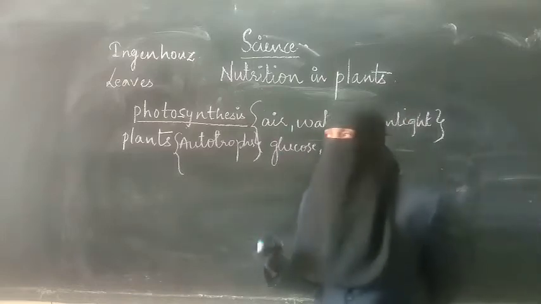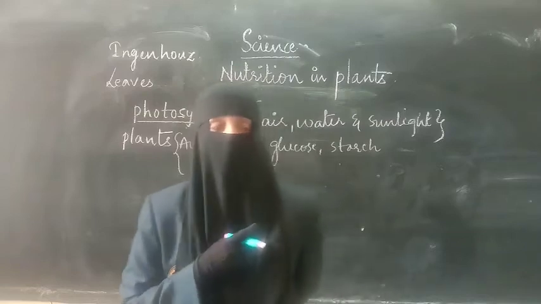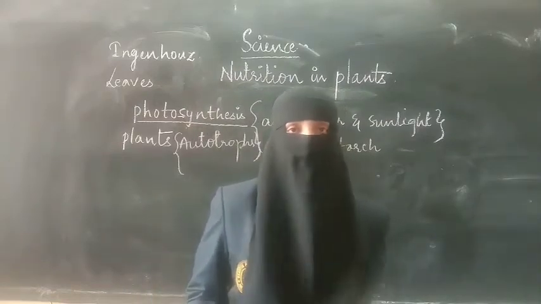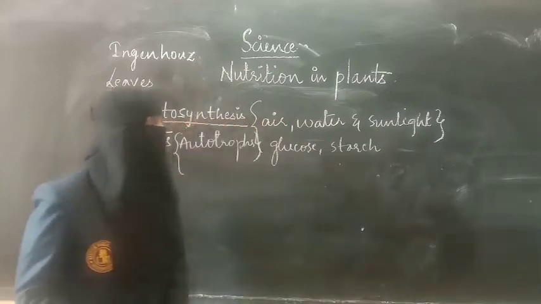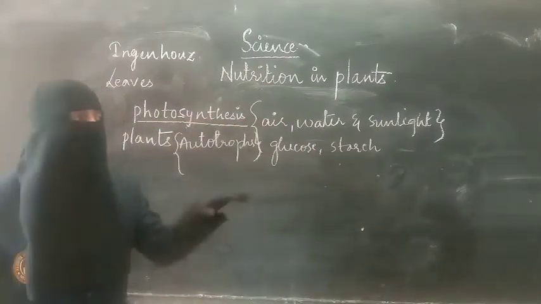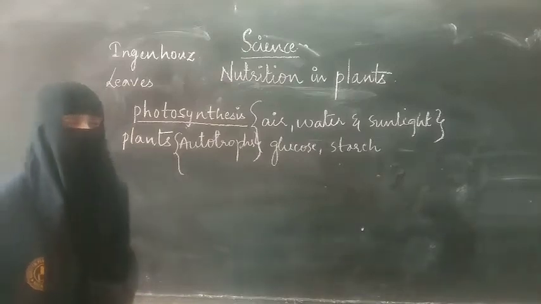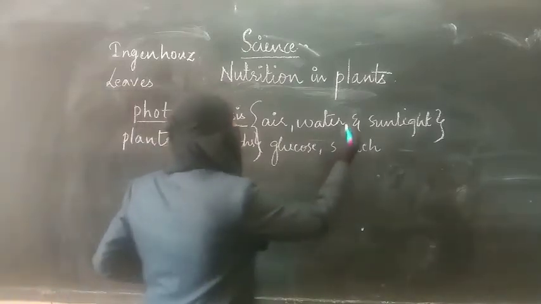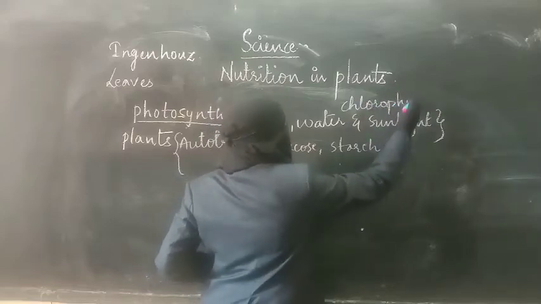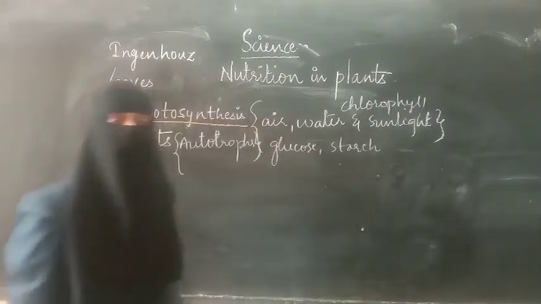Now let us see how this photosynthesis is carried out and how these different things are required for performing photosynthesis. I have mentioned three things here, but three things are not enough to perform photosynthesis. There is one more material required, which is chlorophyll. Chlorophyll is a green color pigment present in the leaves of the plant.